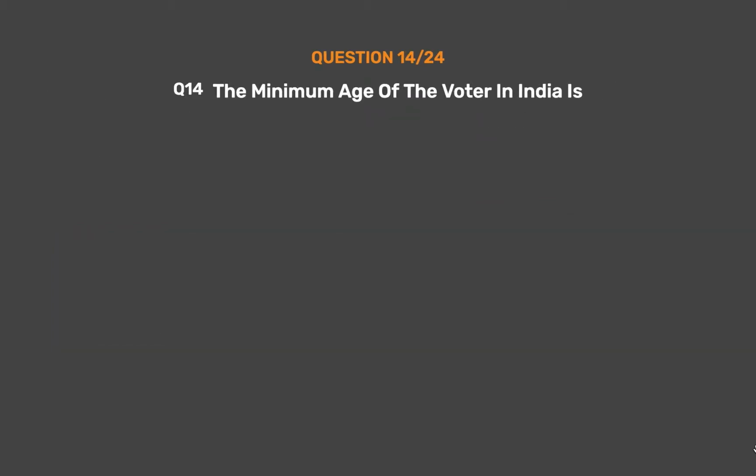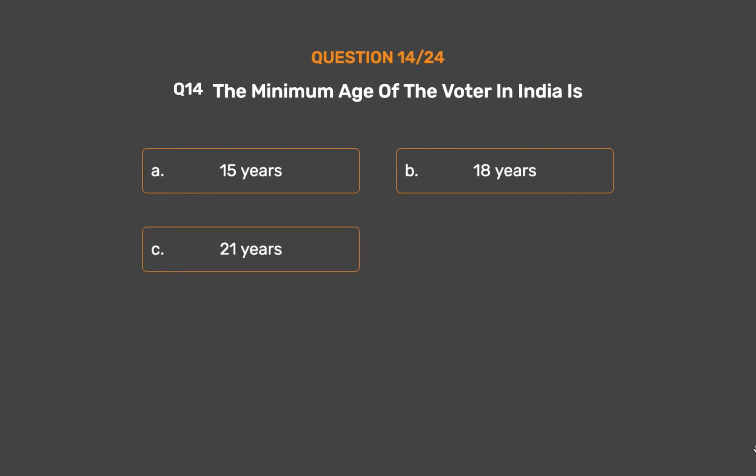Question number 14. The minimum age of the voter in India is: Option A, 15 years. Option B, 18 years. Option C, 21 years. Option D, 25 years.